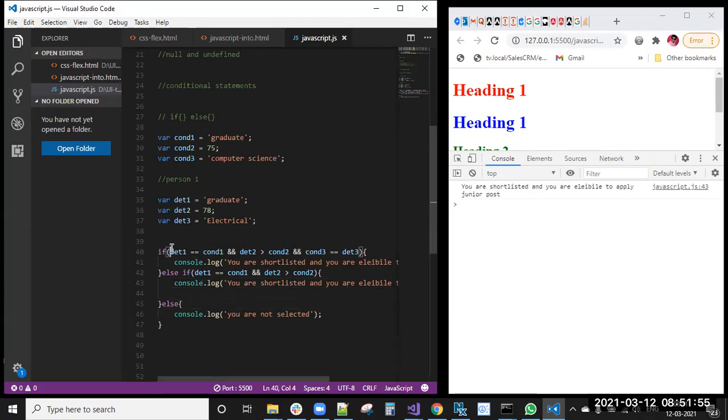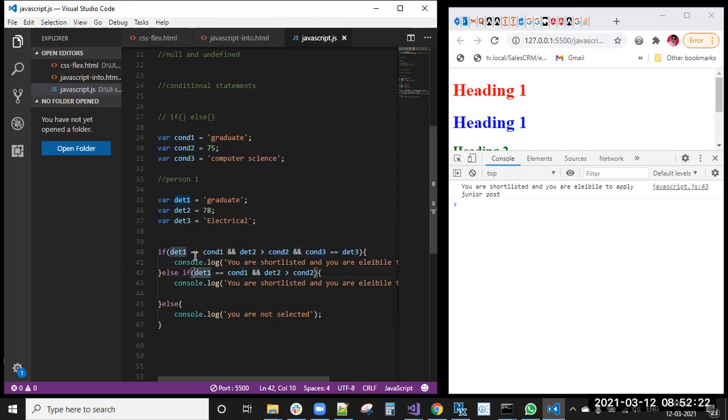First, it will check these three conditions. If, else if, else. First, in the if condition, they will check these three details. What are the details? First, they will check that this is a graduate. The student needs to be a graduate, the percentage should be greater than 75, and he is a computer science student. These three will be checked.